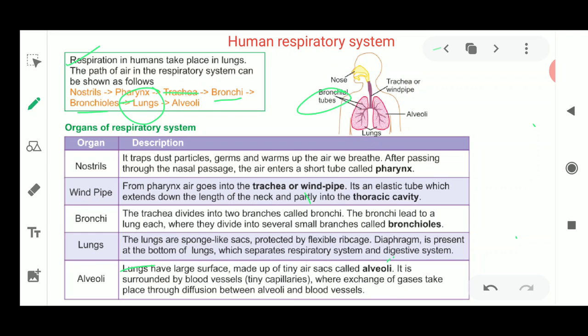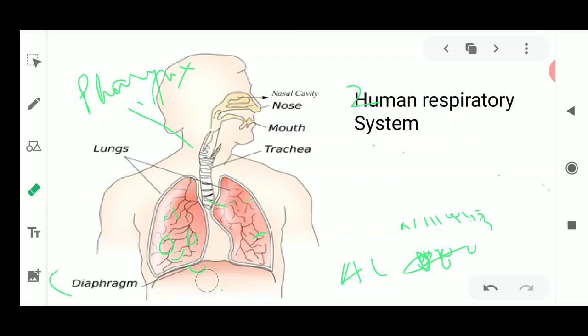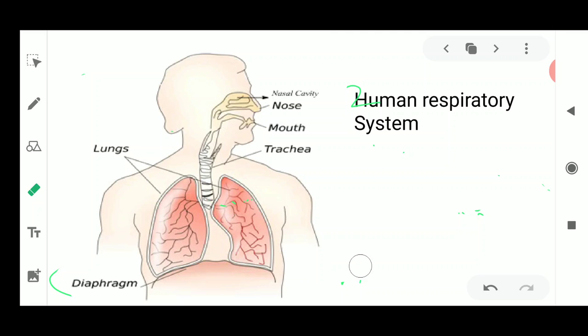That is why I showed you this diagram, where you could see clearly what all things are present in the human respiratory system. The last part where the gas exchange takes place is the alveoli.